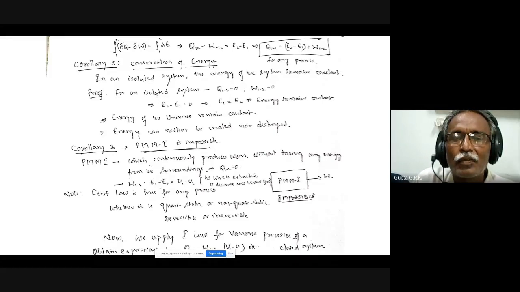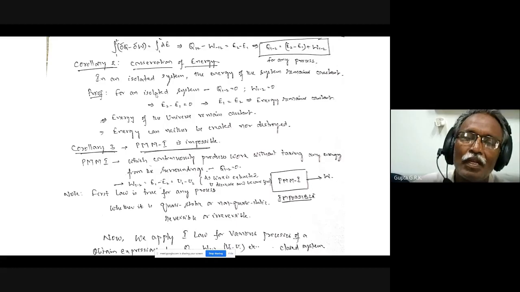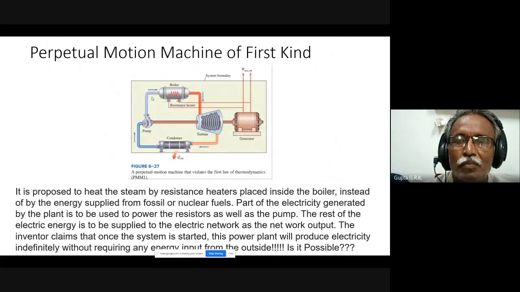And the third one is that PMM1 is not possible. That is, nothing can produce work, positive work, continuously without taking anything in. Okay, so that is PMM1. So we have seen through an example.